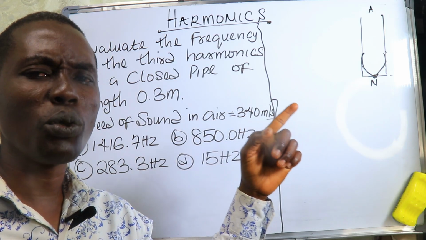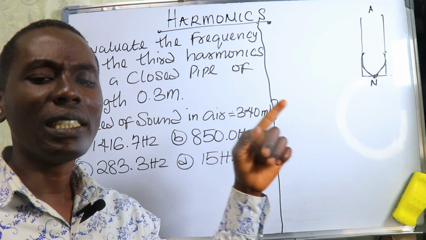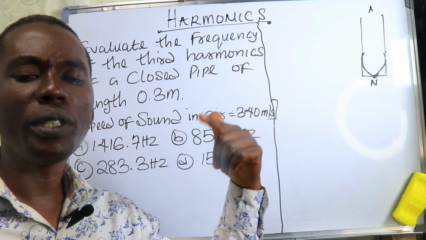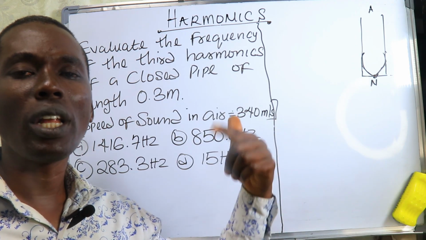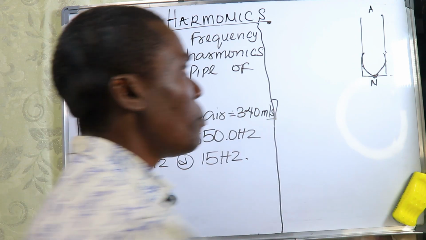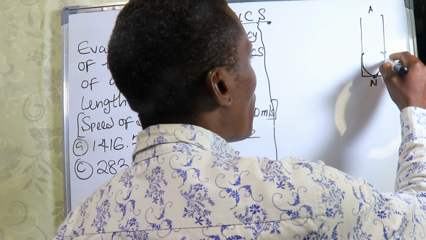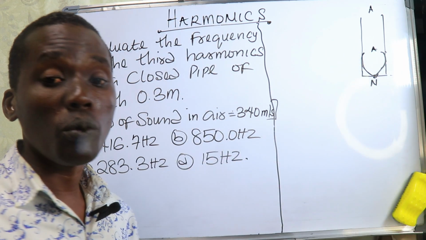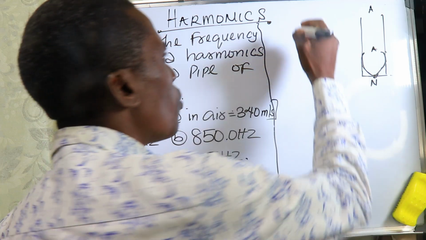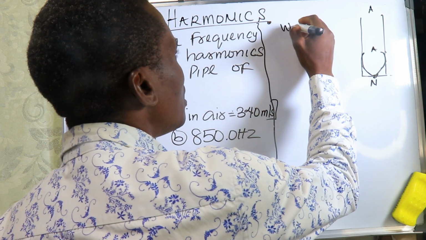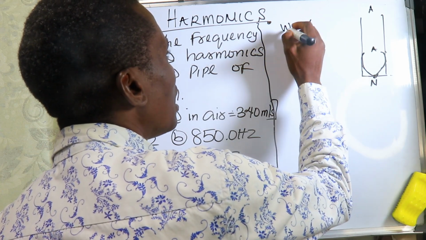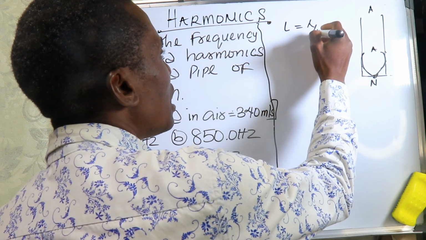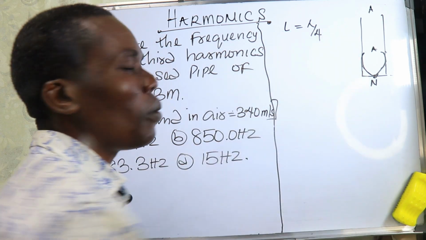So the distance between the node and the consecutive antinode, now wetin we dey call the wave form, or we call am the wavelength. And remember say the distance from one node to one antinode, we dey call am wetin? We dey call am a wavelength. And wavelength dey equal to lambda. The length L dey equal to lambda divided by 4.